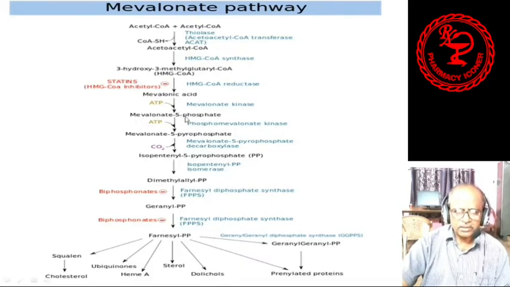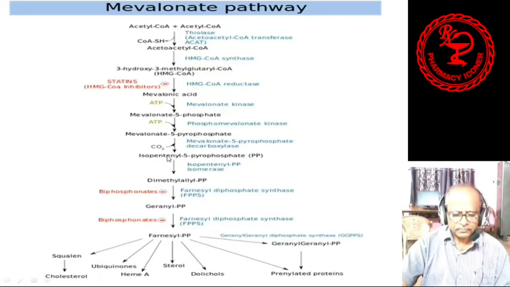In the 5 position of carbon, a phosphate group, PO3, is there. Now, with the help of phosphomevalonate kinase, mevalonate 5-pyrophosphate is formed. 5-pyrophosphate means 2 molecules of phosphate group on the 5th carbon atom, that is called 5-pyrophosphomevalonic acid, that is P2O6, meaning 2 molecules of phosphate group there.